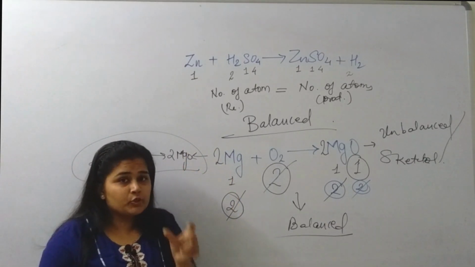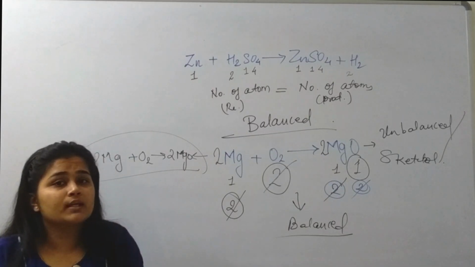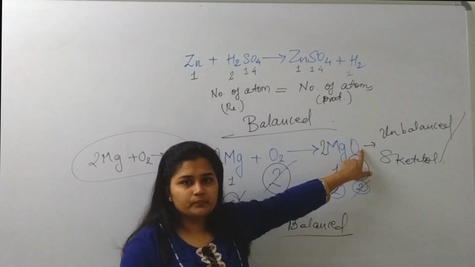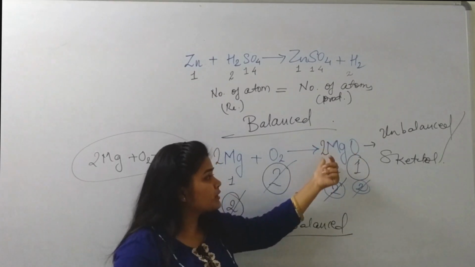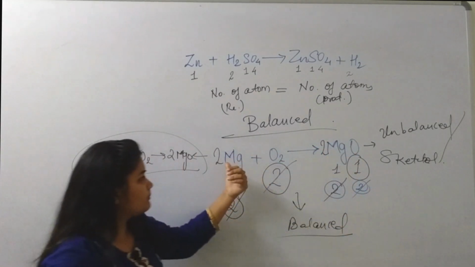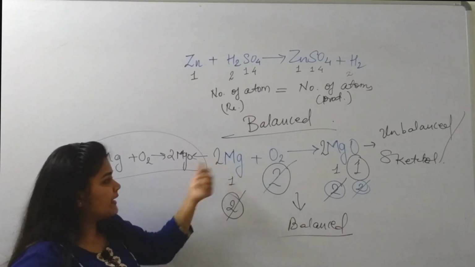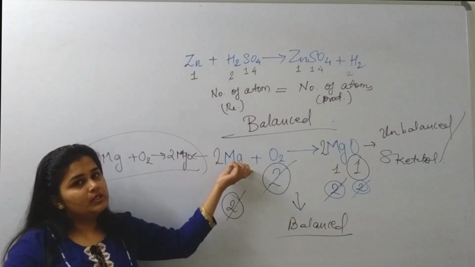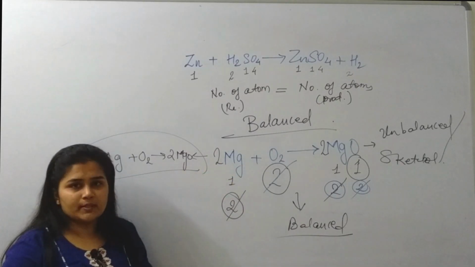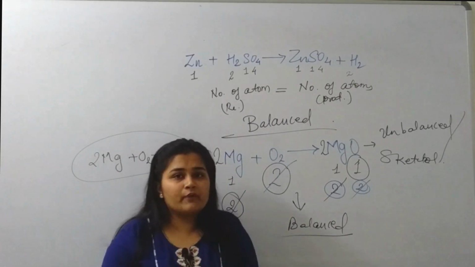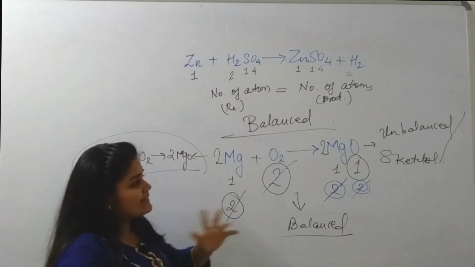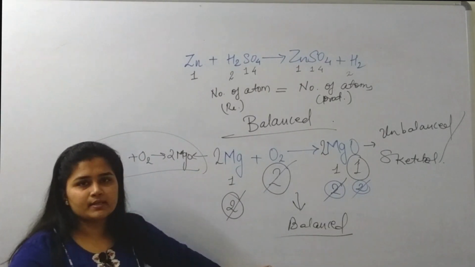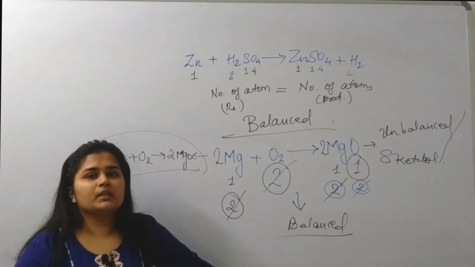But for that, you must know what the compound is. If it is magnesium oxide, you cannot write MgO2. It is a wrong method. So you need to write 2 MgO. Now again, as magnesium was unbalanced, we tried to balance it by putting 2 in front of it. We cannot write Mg2. It is always written as 2Mg. So these are some basics which you have to be clear about so that you can easily balance a chemical equation. The most important part is balancing a chemical equation.